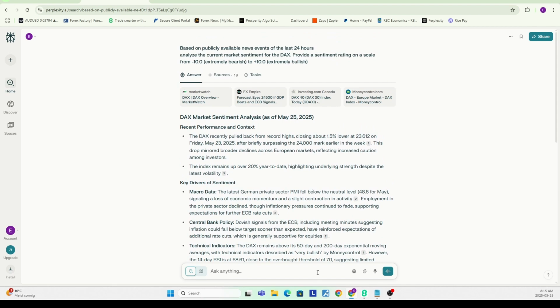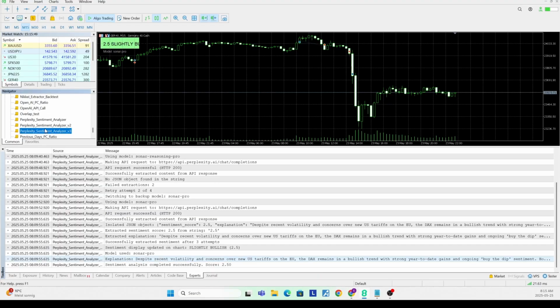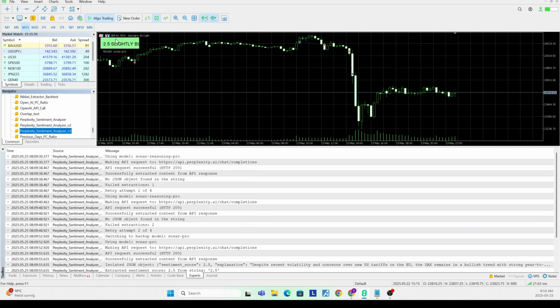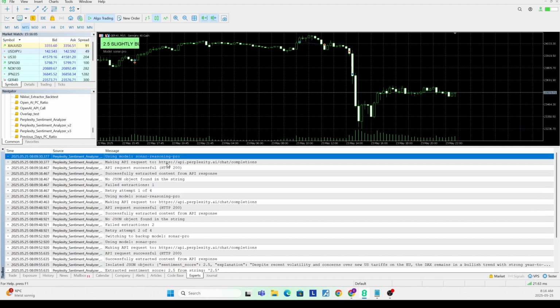So now let's hop over to MT5 to show you guys how this would actually work. I have this little script here called Perplexity Sentiment Analyzer v3, but effectively it's just a test of a function which is also embedded in some of our expert advisors. And as you can see here right now, it says slightly bullish.